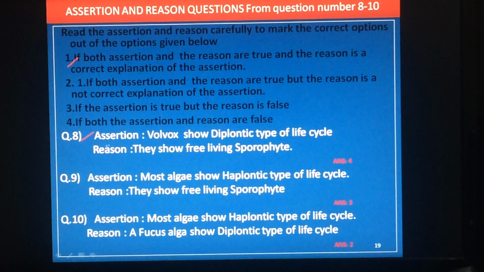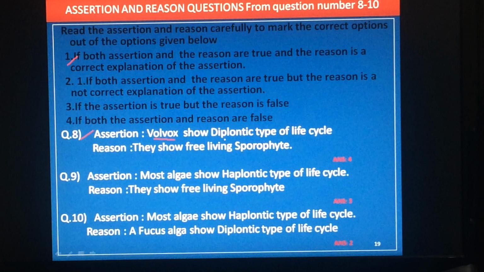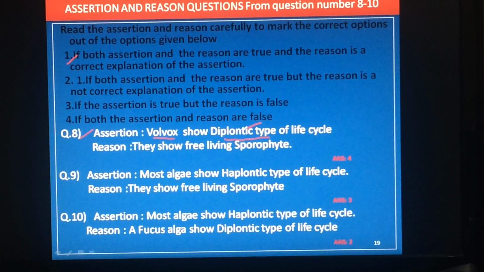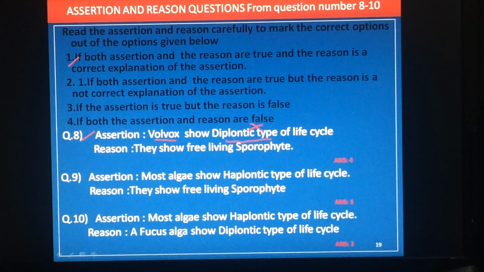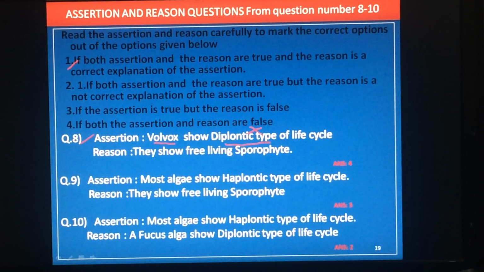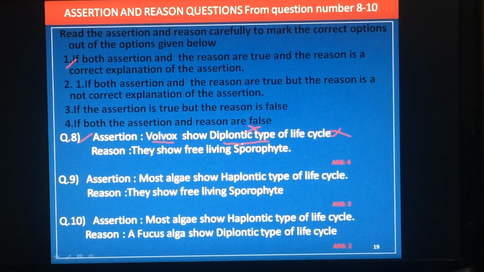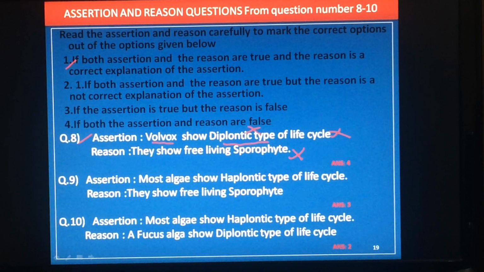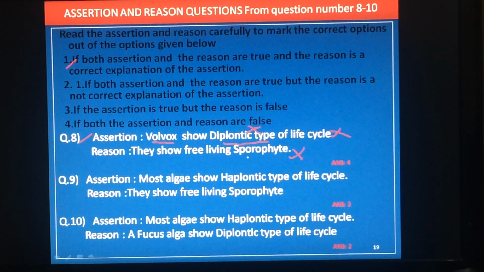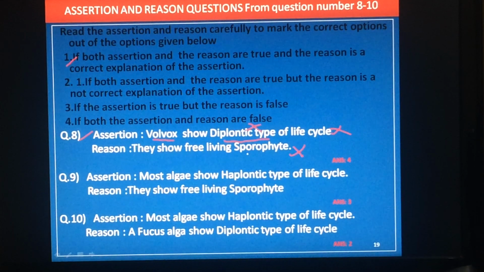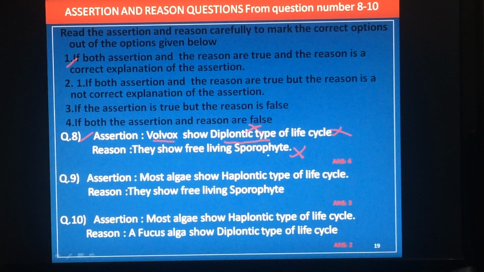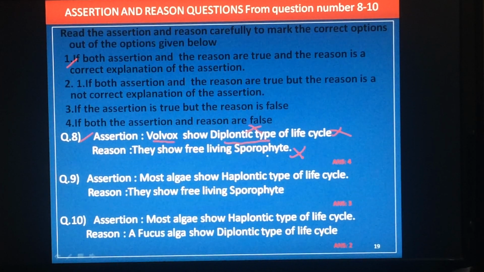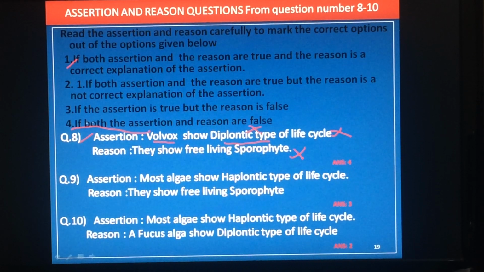So eighth question, let me take. Assertion: Volvox, which is algae, shows diplontic. This is wrong, because in many algae, especially Volvox and all, haplontic is present. So the assertion is wrong. Reason: they show free living sporophyte. If haplontic life cycle, the sporophyte cannot be free living over there, or it cannot be dominant. So this is also wrong. Both are wrong. Eighth question, both are wrong. So the answer is fourth.